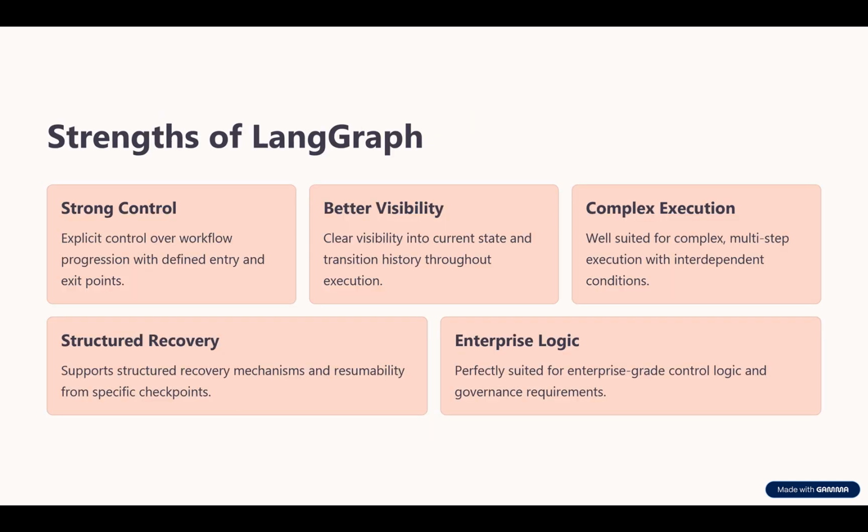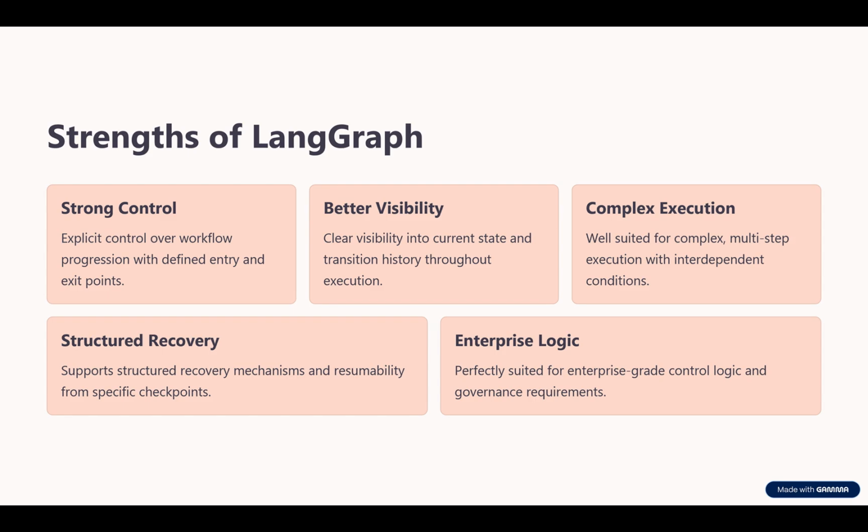What are the strengths? One of the biggest strengths is control. It gives strong visibility into how the workflow progresses. The architect can see the states, branches, and transitions more clearly than in many informal agent designs. It is also very useful for complex multi-step execution because it allows structured handling of retries, pauses, and resumability.